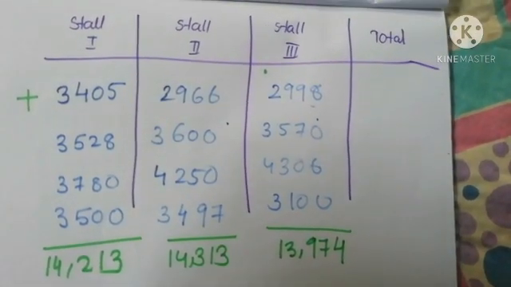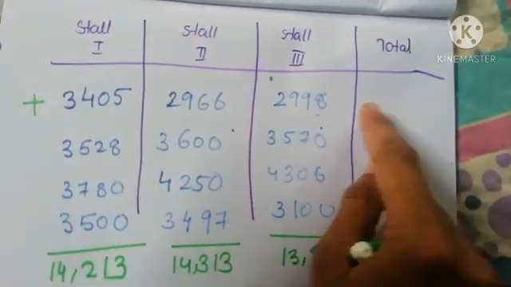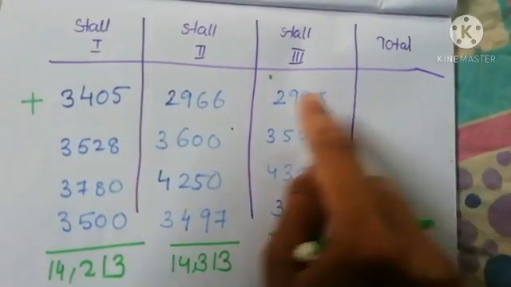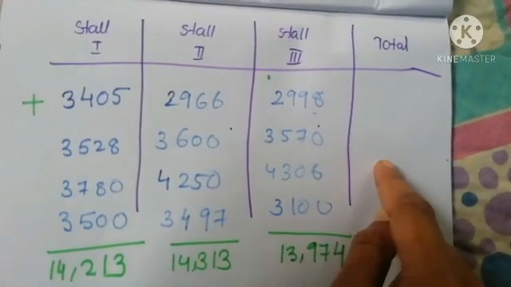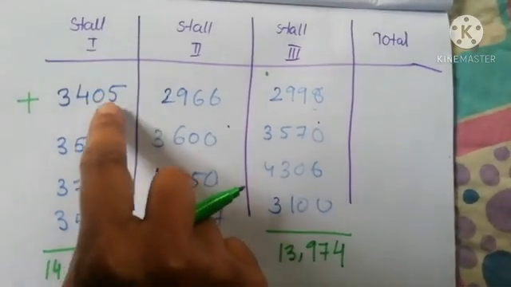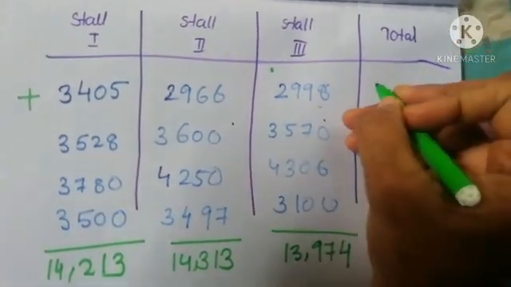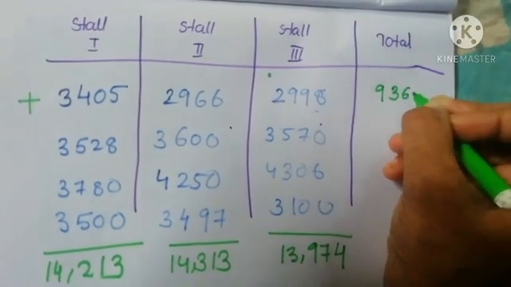And here also we can find out the total in each day. This is the total in the first day. This is the total in the second day. This is the total in the third day. This is the total in the fourth day. That is, when we add these three, we get 9,369.